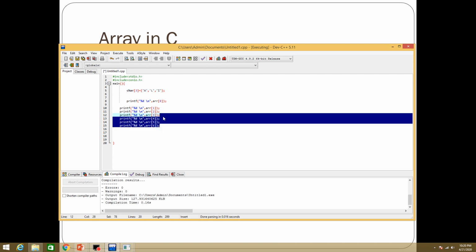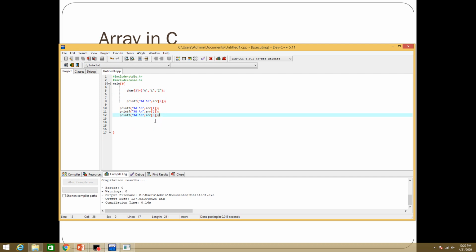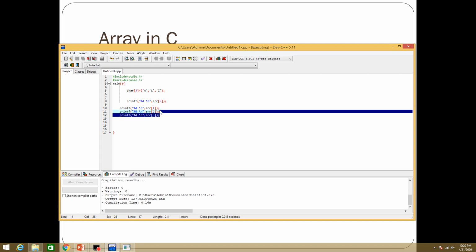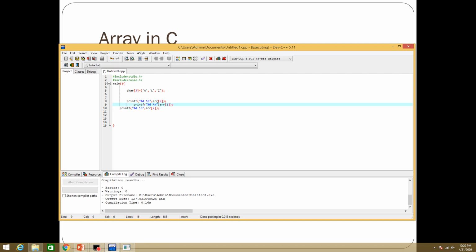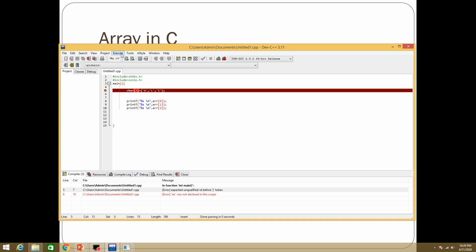So if you want to print these values of the array, how do you do this? You can do this with printf, and you will use the format specifier %s, small s, not caps. Now let's compile it.